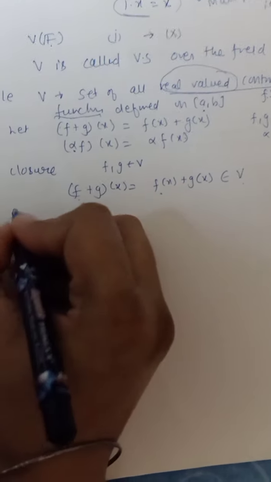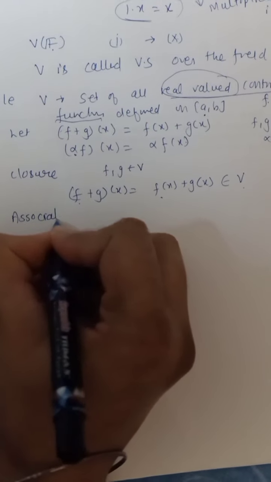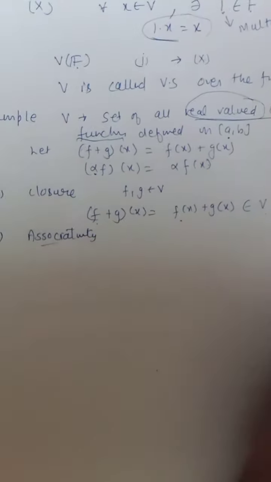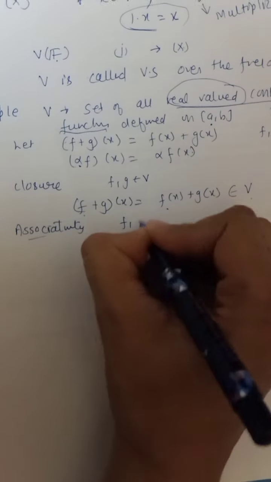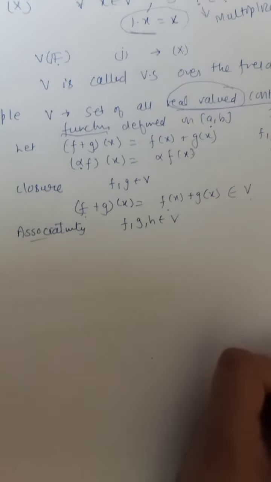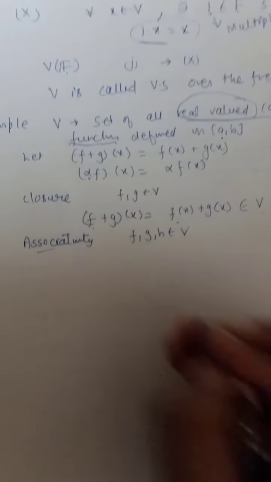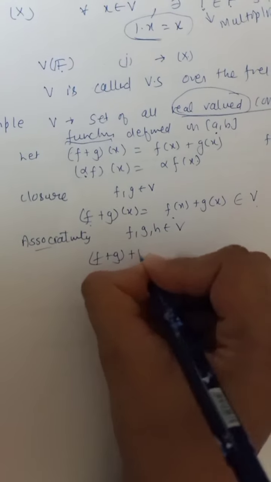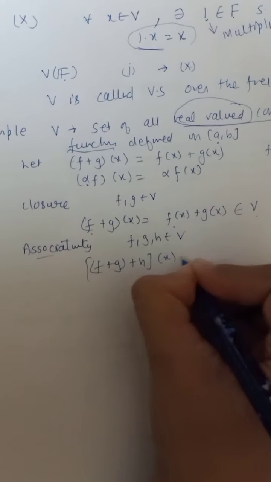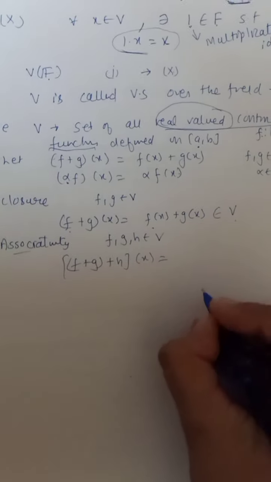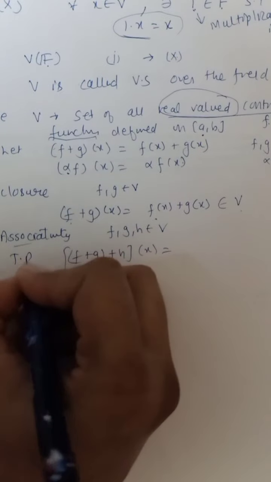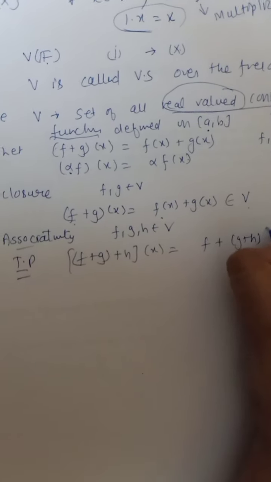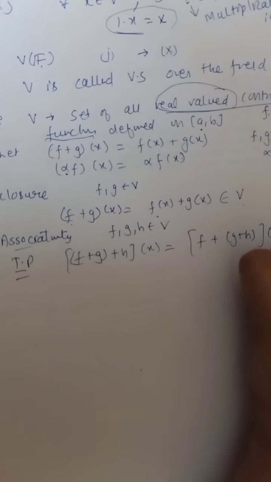The next property is associativity. Please mind the spelling. Let us take three elements from V. There should be no problem if we add f and g first and then add h, or we add, let us say, g and h first and then add to f. That should mean the same thing, and this is what we want to prove.